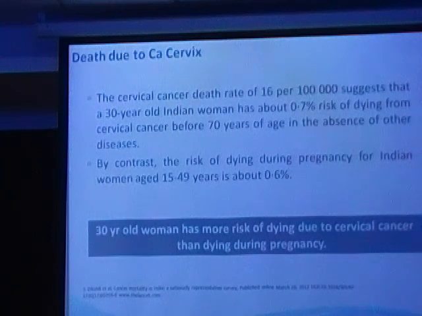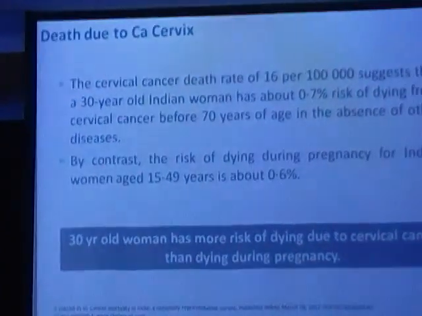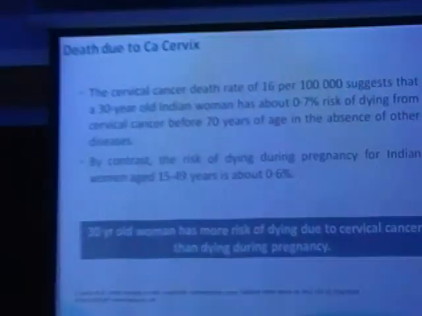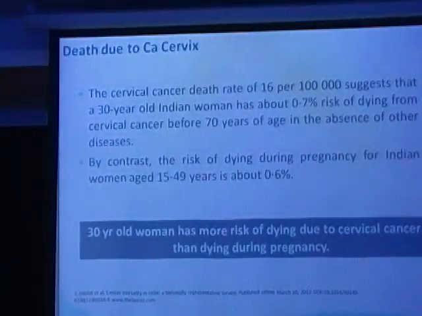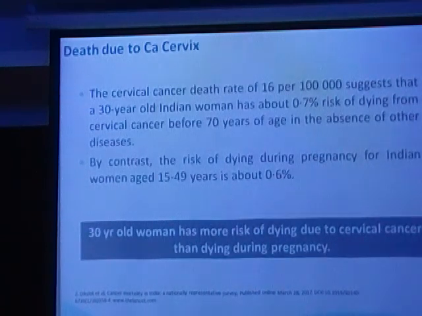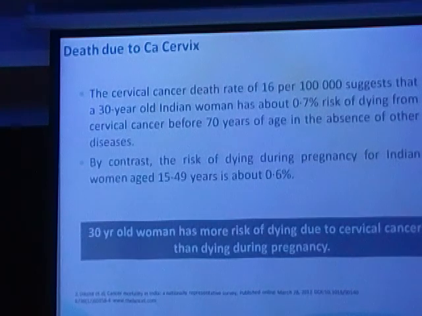The data says that every year, for every 1 lakh women diagnosed with cancer cervix, 16 will die between the age span of 30 to 70 years. That is, the death because of cancer cervix is 0.7%. We are all talking about maternal mortality. It's not that maternal mortality is not important, but the mortality rate when we are talking about deaths due to pregnancy is 0.6%, whereas from cancer cervix is 0.7%. Still a neglected field, still needs to be looked into, though the incidence is so high.